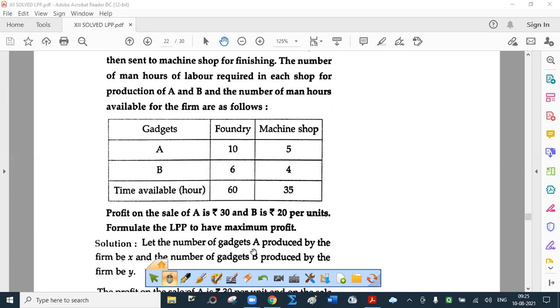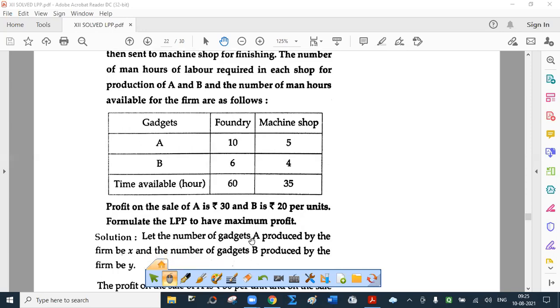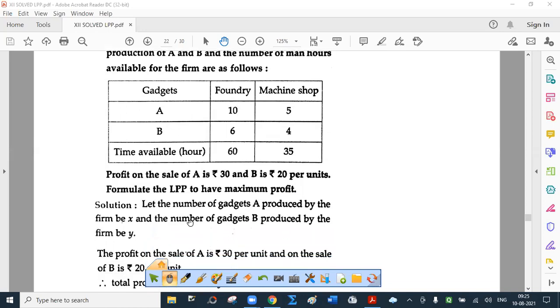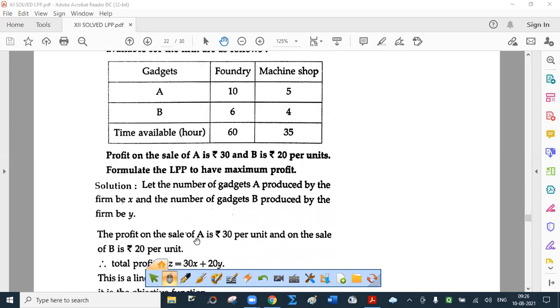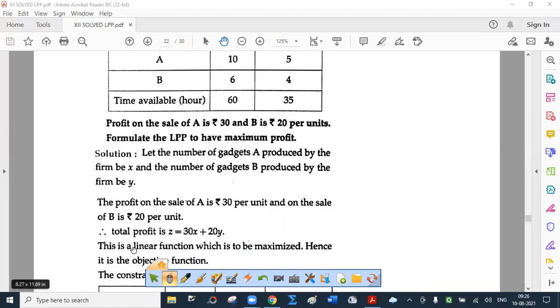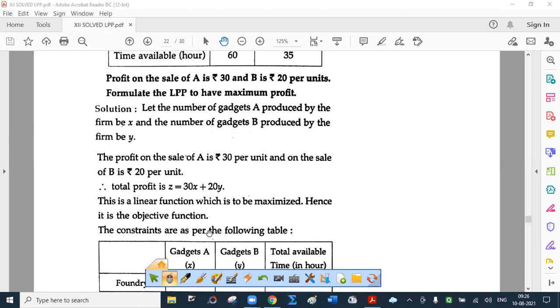Let the number of gadgets A produced by the firm be X and number of gadgets B be Y. So after that, you can immediately say, therefore, X greater than or equal to 0, Y greater than or equal to 0, or you can write this at the end also. The profit on the sale of A is rupees 30 per unit, and on the sale of B is rupees 20 per unit. So what is the total profit? It is Z equal to 30x plus 20y. This is a linear function which is to be maximized. You have to write this. Hence, it is an objective function.